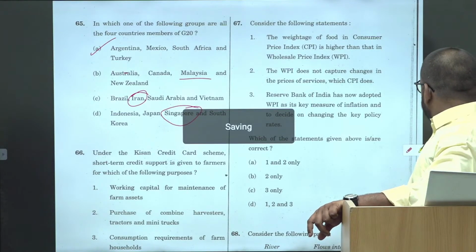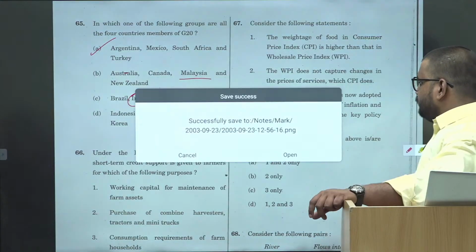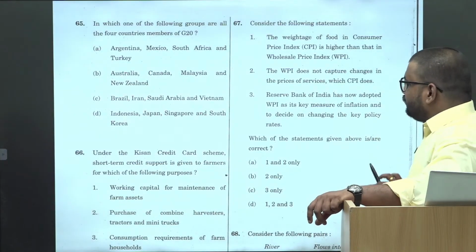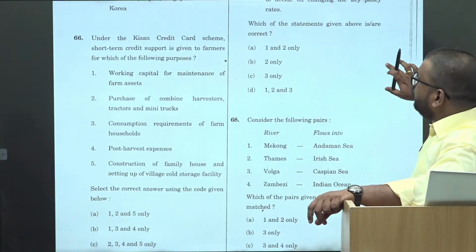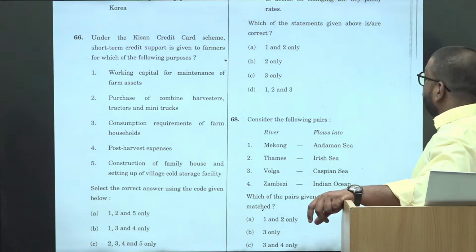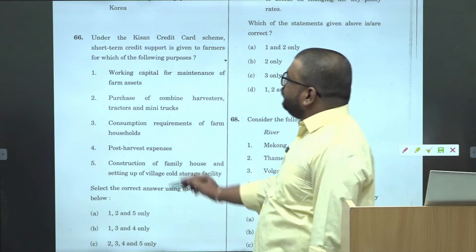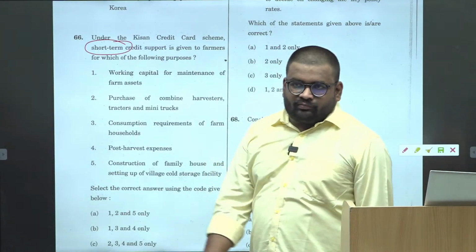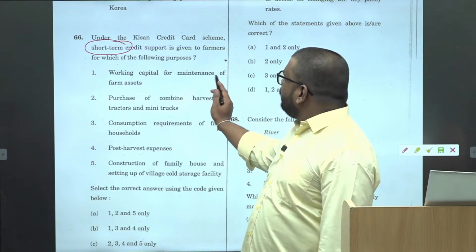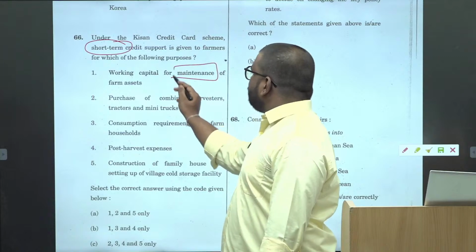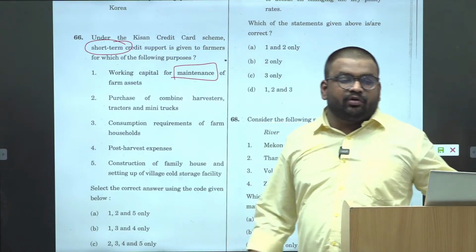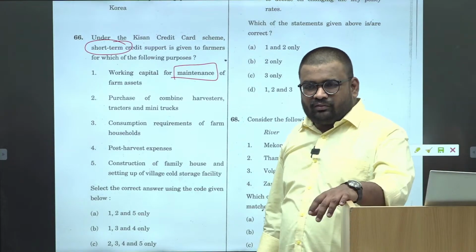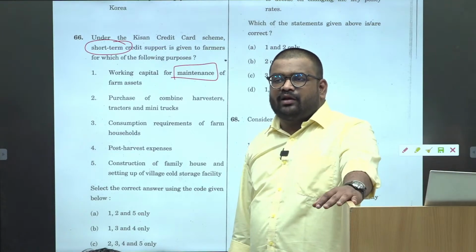ठीक है. Next is under Kisan Credit Card Scheme, short-term credit support is given to the farmers for the following purpose. Again, यहाँ the keyword is short-term. ठीक है. Now working capital for maintenance of farm asset. So for maintenance of farm asset, do you require short-term or long-term? Maintenance के लिए short-term लगता है, long-term लगता है?